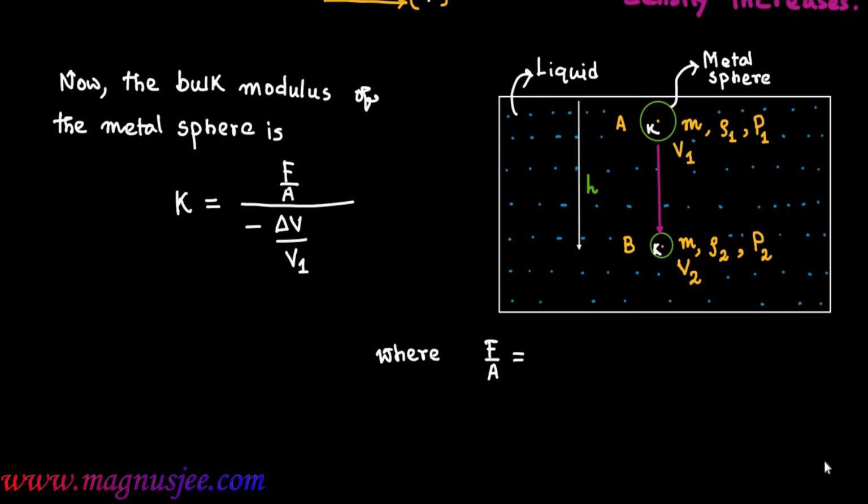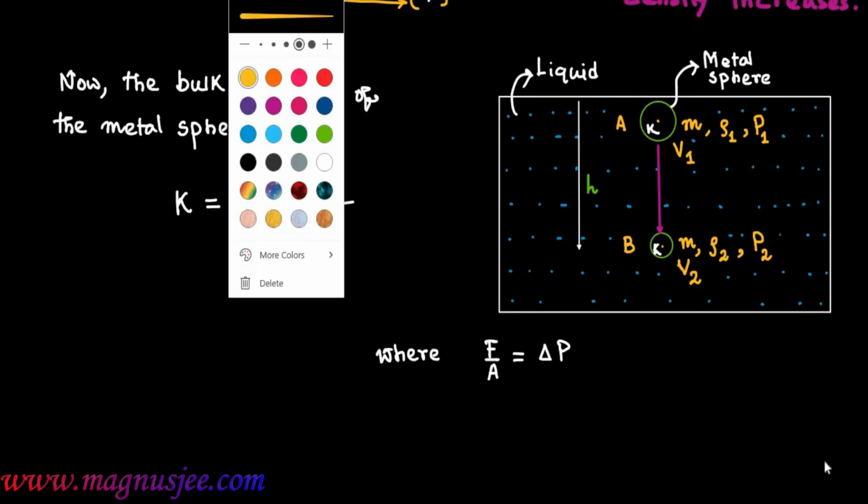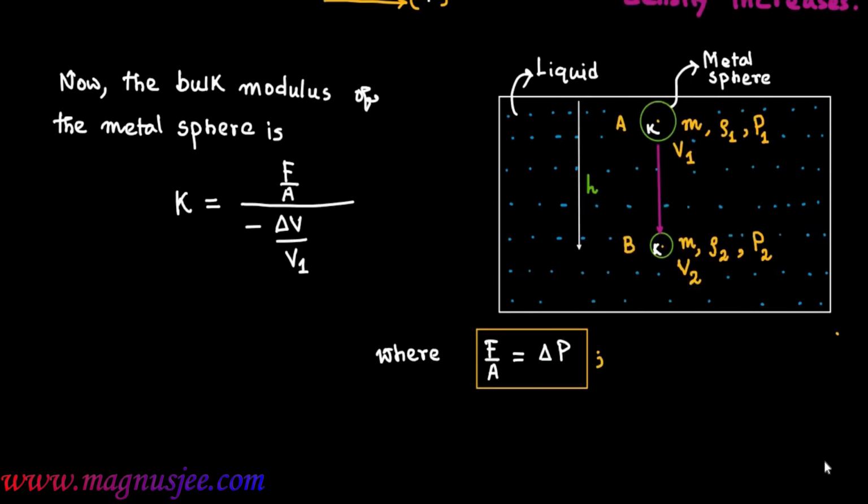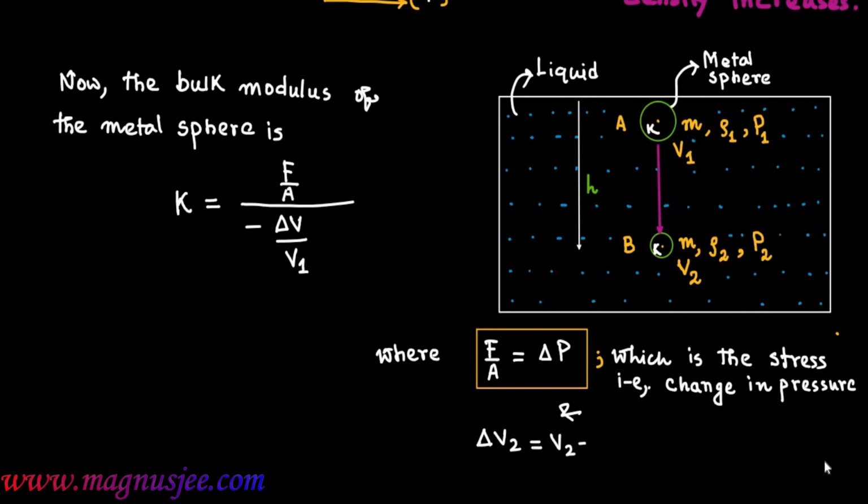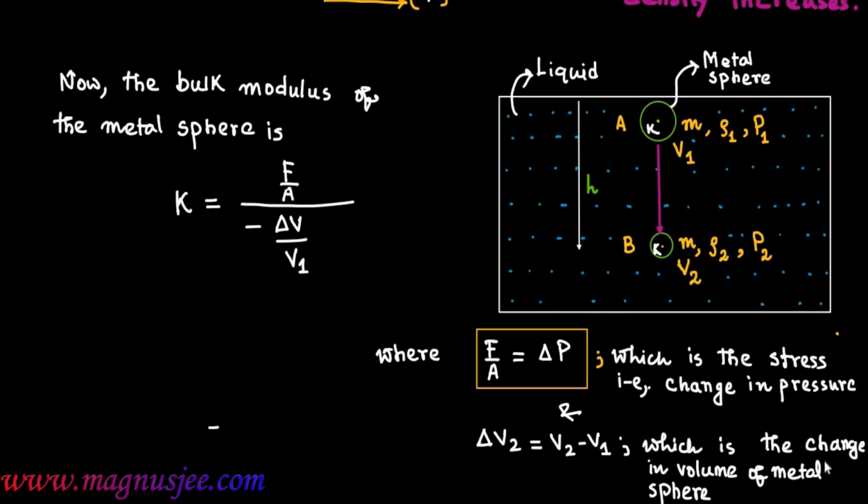F by A equal delta P, which is the stress or the normal stress acting on this metal sphere, that is the change in pressure when the metal sphere is taken from the point A to B. When the metal sphere is taken from the point A to B, pressure increases by delta P, and delta V is equal to V2 minus V1, which is the change in volume of the metal sphere.